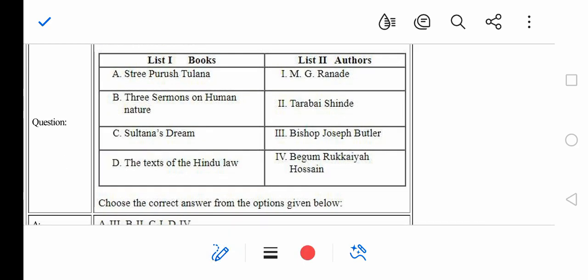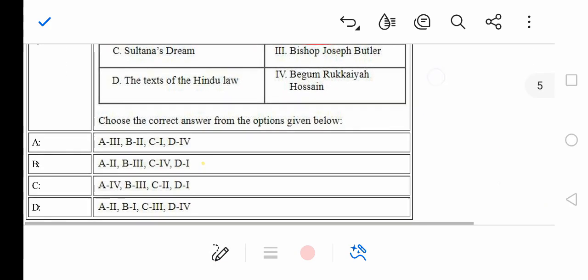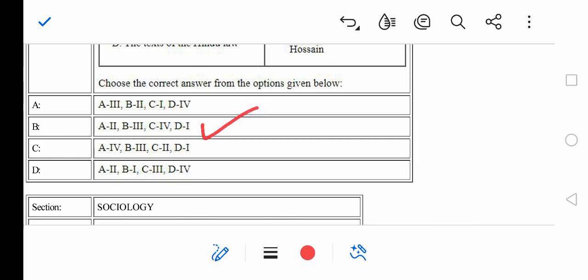And again, as I told you, learn the names of their books and the authors, right? There can be books which you don't know, but even if you know any one of the books, try to see if something matches from the options, right? So Stree Purush Tulna, as you all know, was written by Tarabai Shinde, right? So let us check the options. Option A is 2, right? As I told you, even if you know any one of the books, you can go ahead